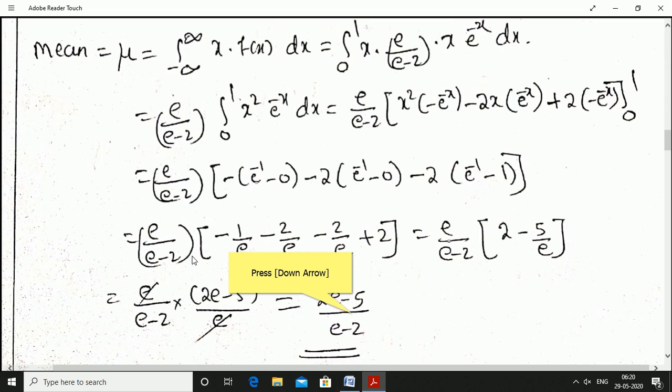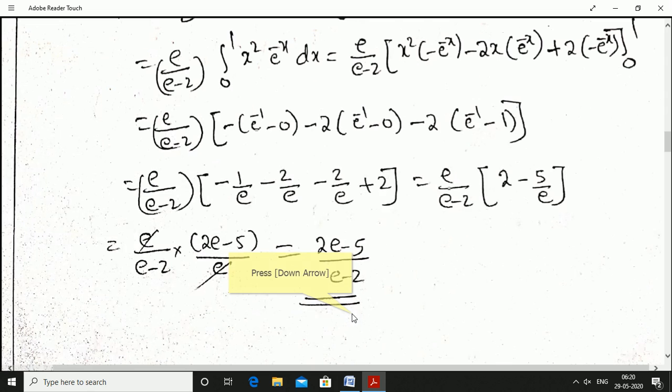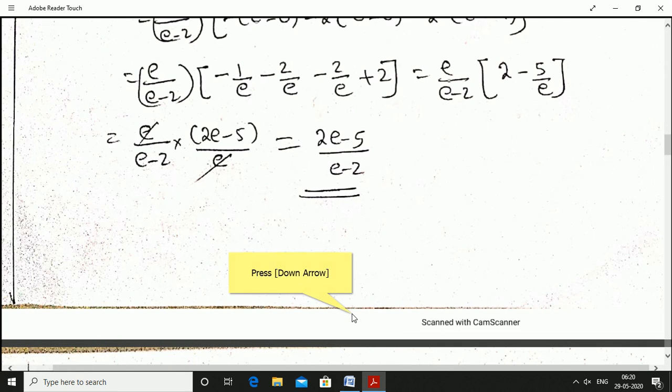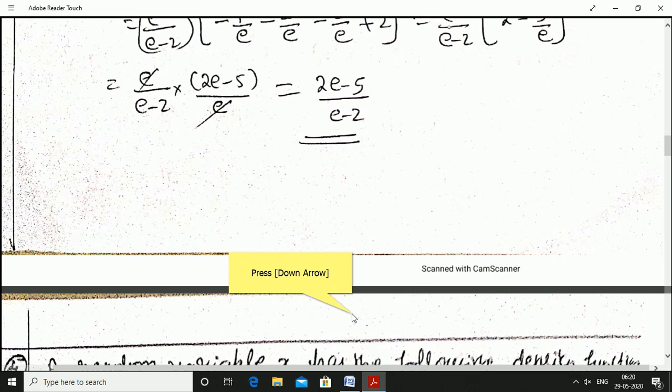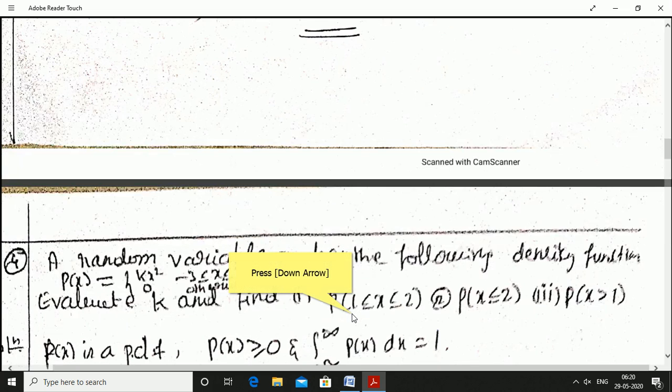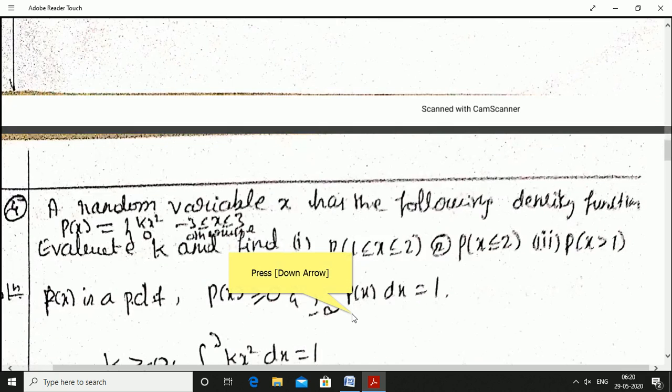2 minus 5 by e. Minus e into 2. If I take the LCM, e is the LCM. 2e minus 5 divided by e, minus 2. Okay. I hope you understand this.